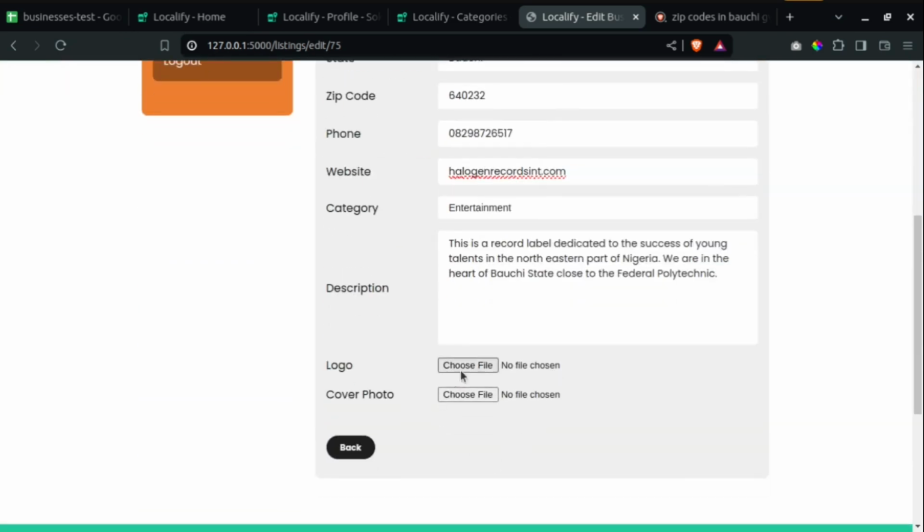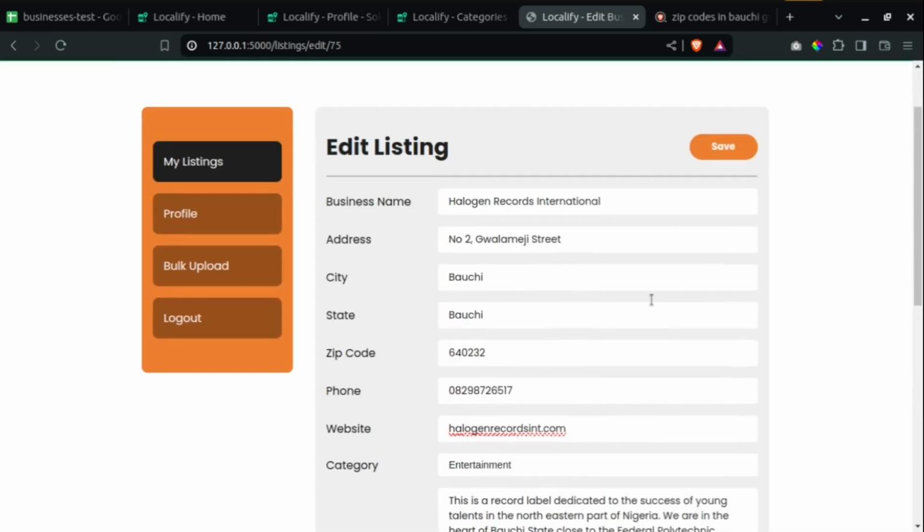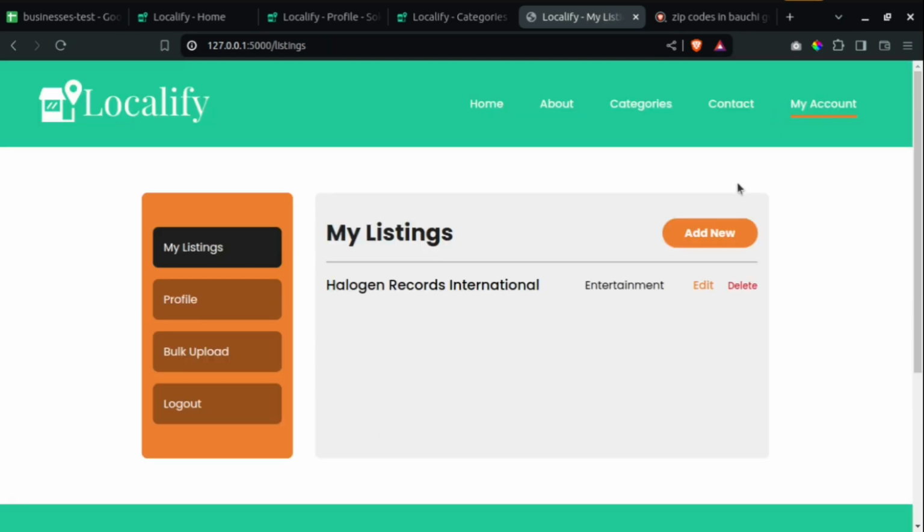But if you upload another cover photo and another logo there, it will change them. But if you leave them blank like this, nothing will happen to those two. So I can just click on save. Business updated successfully. You can see it is now Halogen Records International.